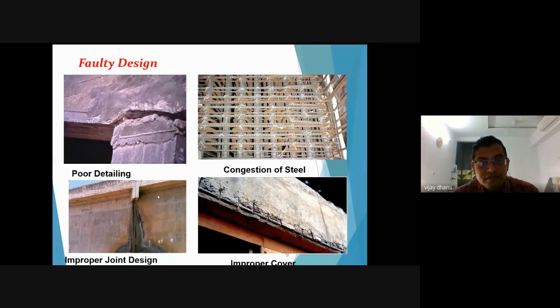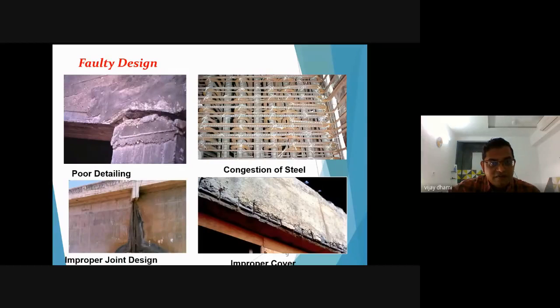So which kind of causes may lead to the deterioration? First we will see if there is a design fault. In design there are many kinds of faults, like poor detailing, improper joint designs, improper cover designs, congestion of steel designs. From these photographs you can see if your detailing is poor.